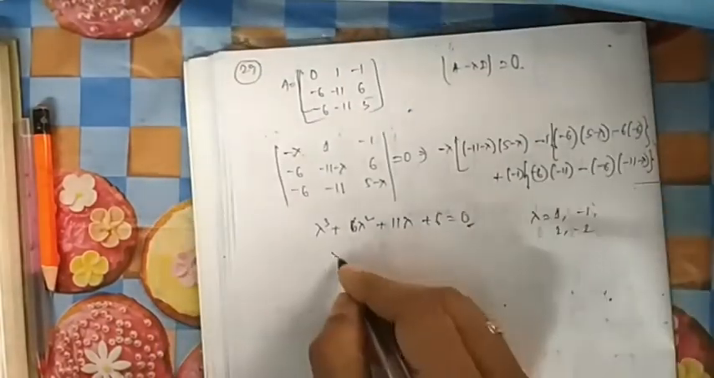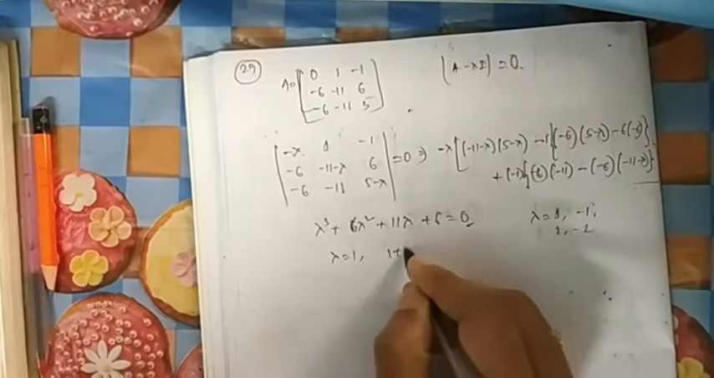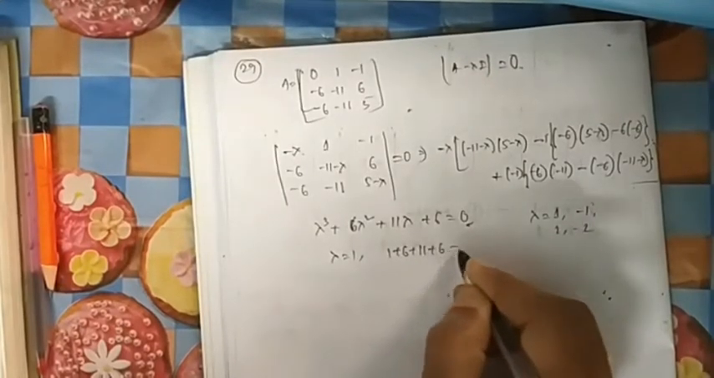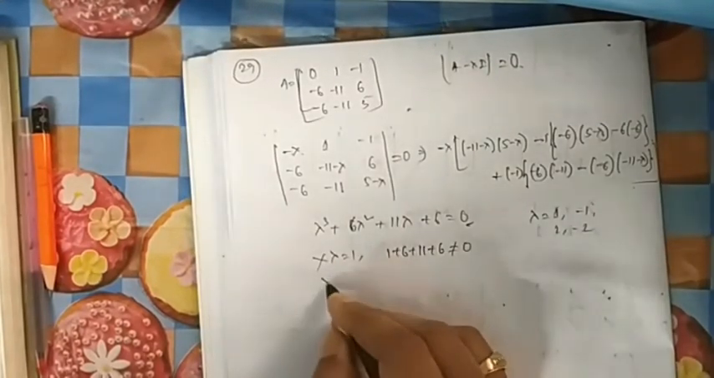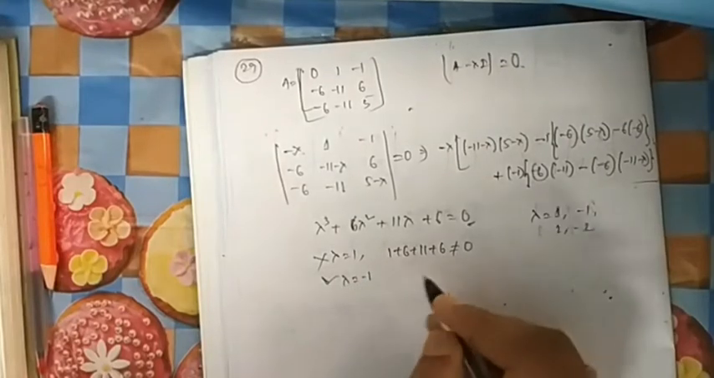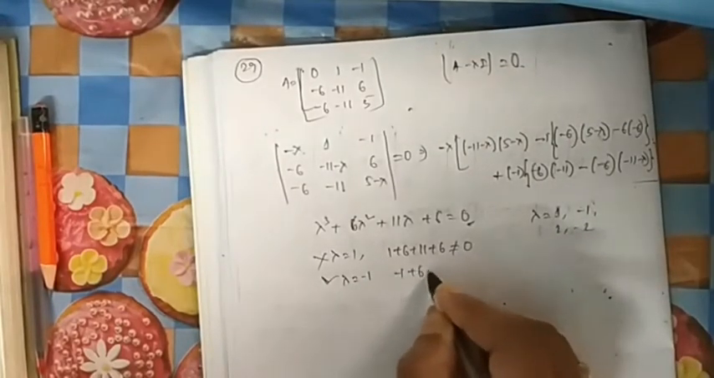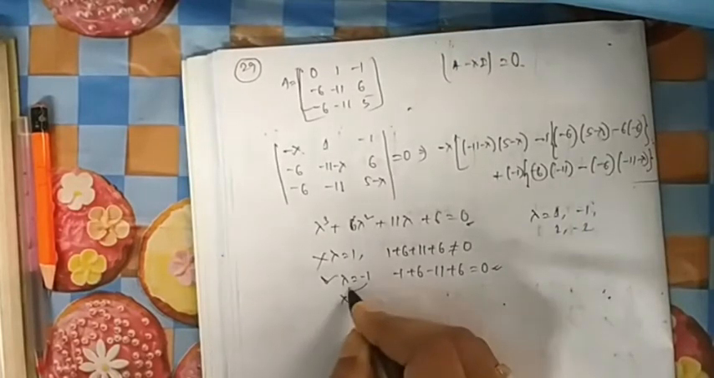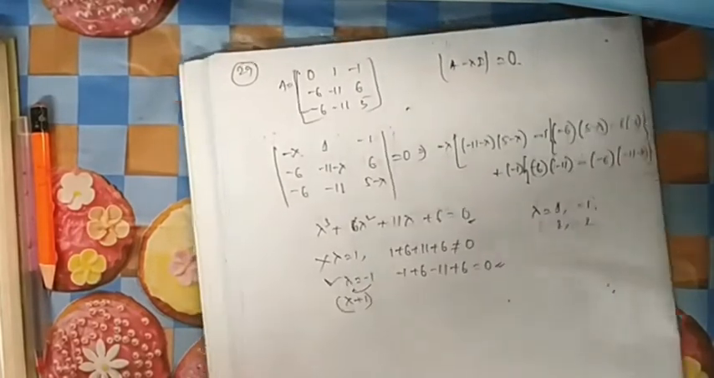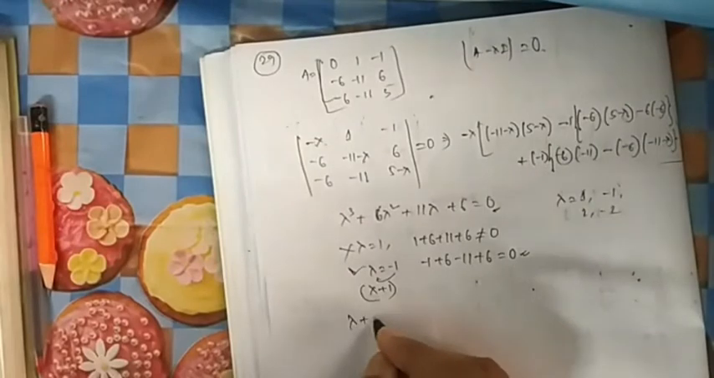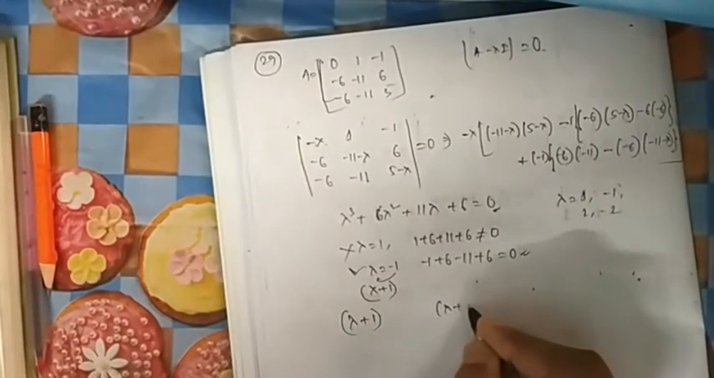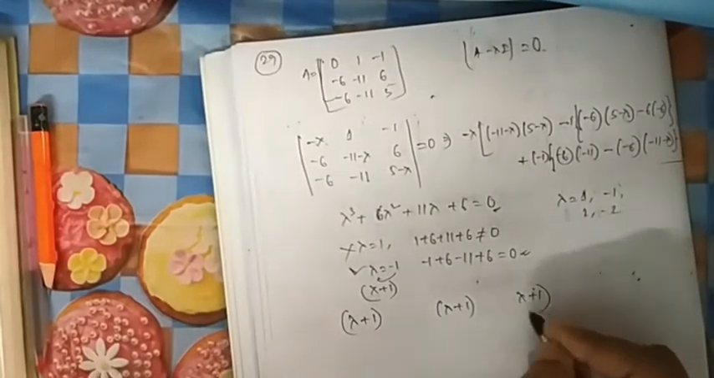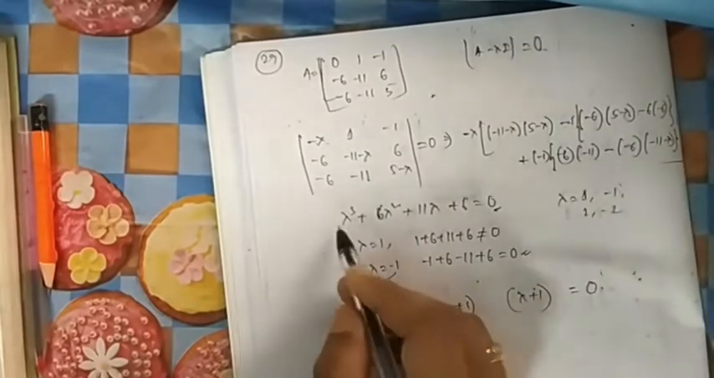So if I put lambda equal to 1, it is 1 plus 6 plus 11 plus 6. It is not equal to 0, so it is not there. Next, if lambda equal to minus 1, then it is minus 1 plus 6 minus 11 plus 6. Yes, it is equal to 0. So lambda plus 1 will be a factor for this one. For a cube, you will write 3 factors: lambda plus 1, lambda plus 1, lambda plus 1, which is equal to 0.